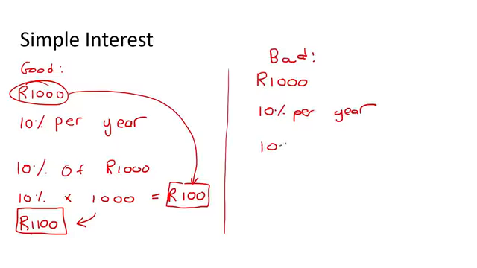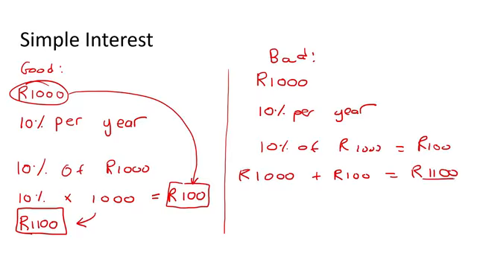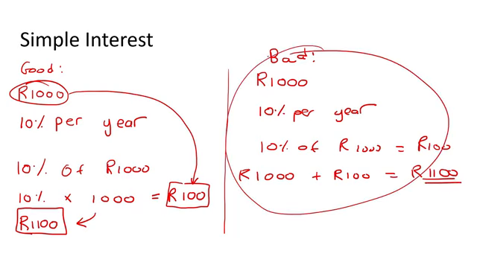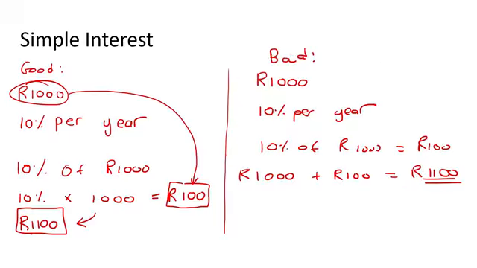So we know by now that 10% of 1,000 is 100 Rand. So how much money will you have to pay them back? Well, you're going to have to pay them the original 1,000 Rand, plus the 100 Rand interest. And so you're going to give them back 1,100 Rand. So can you see that in this scenario, interest is bad? Why? Because it makes you have to give more money back. Whereas if you are investing, then interest is good because then your money is going up. So interest is a good and a bad thing. So that's just the introduction of interest.